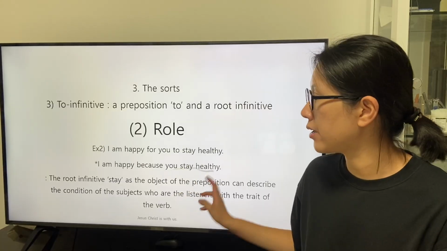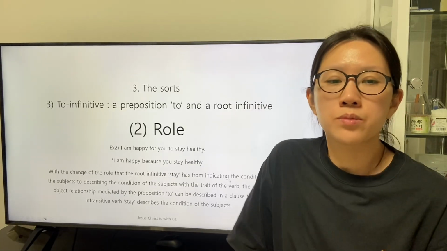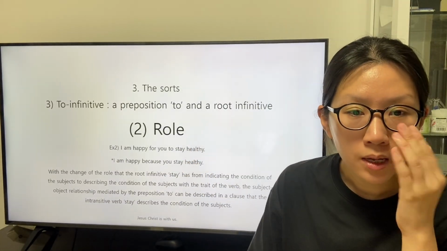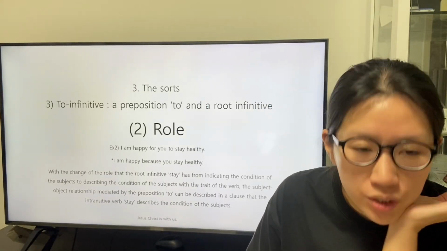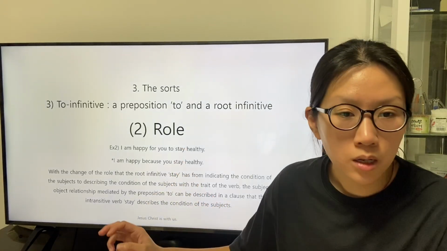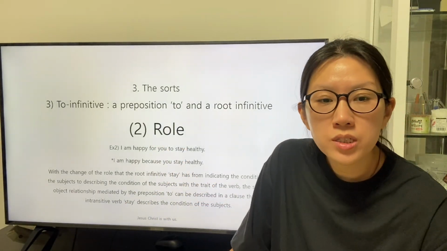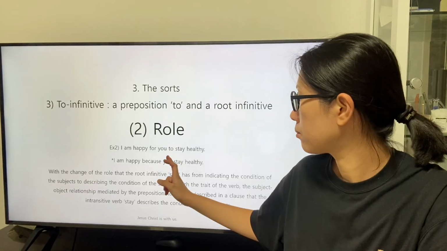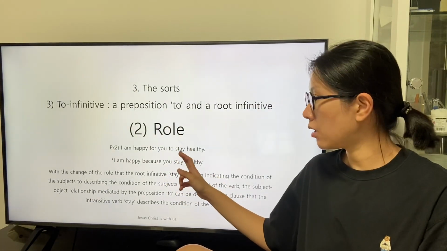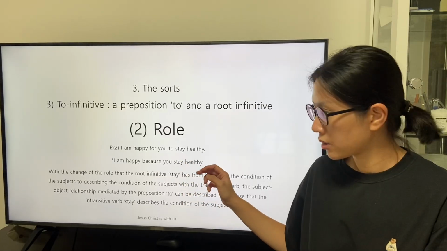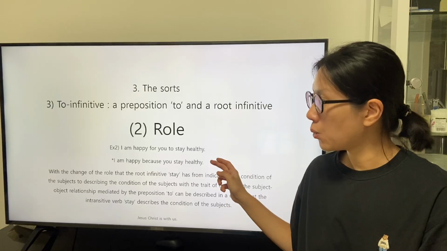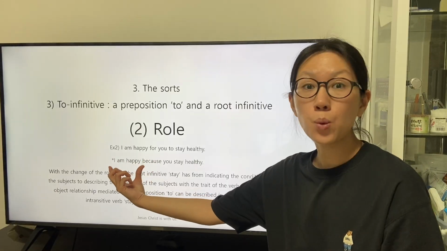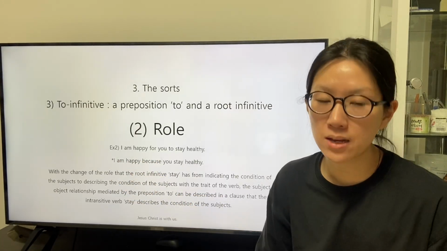I'm happy because you stay healthy. With the change of the role that the root infinitive stay has from indicating the condition of the subject to describing the condition of the subject with the trait of the verb, the root infinitive stay becomes the intransitive verb stay in the sentence that the subordinate clause is linked to the main clause with the conjunctive adverb because.